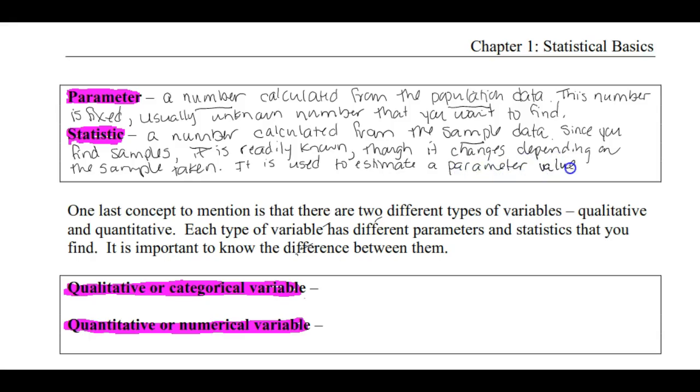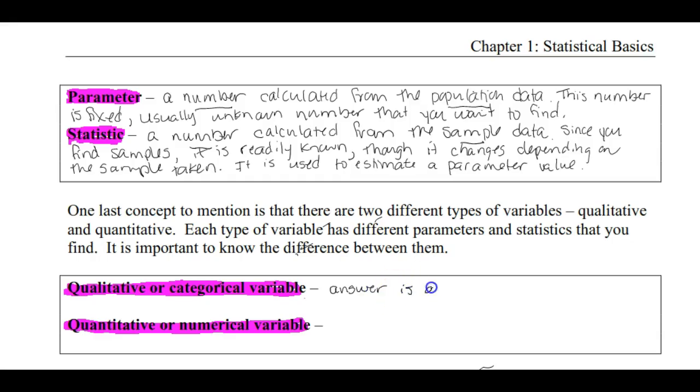So in this class we're going to be computing a lot of statistics, but at the end of the day what we're really interested in doing with those statistics is using them to estimate or make educated guesses about the parameter values. One last concept to mention is that there are two different types of variables, qualitative and quantitative. Each type of variable has different parameters and statistics that you would find, so it's important to know the difference between them.